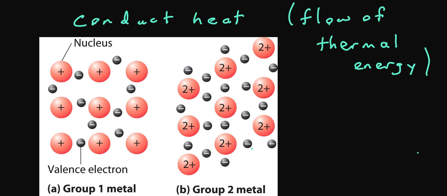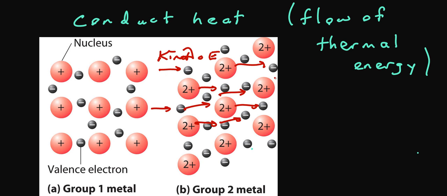Another feature of metals is they can readily conduct heat, and it's also tied to these loosely held electrons. Heat is a transfer of kinetic energy. These electrons with their kinetic energy bump from one into another, and the kinetic energy gets transferred through the metal.